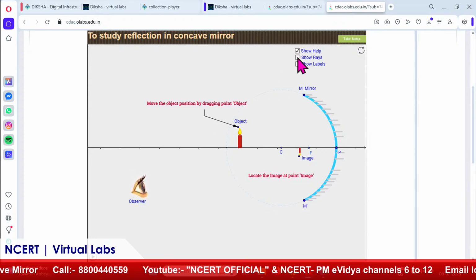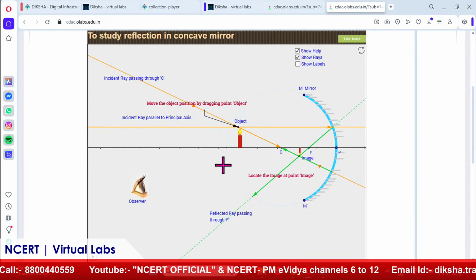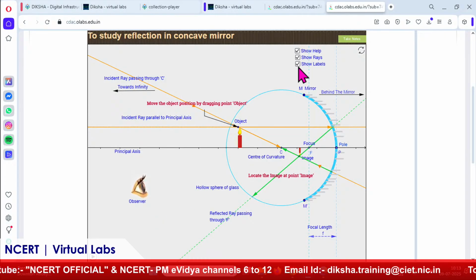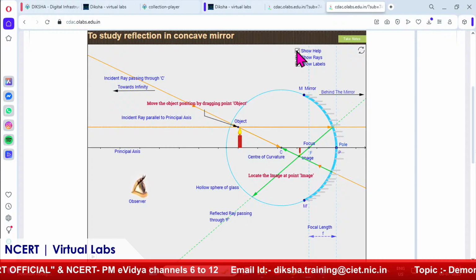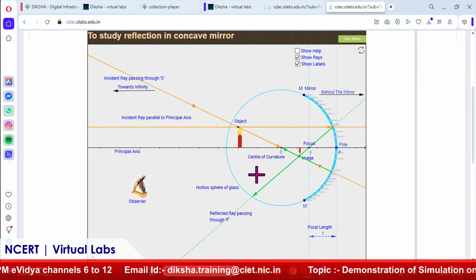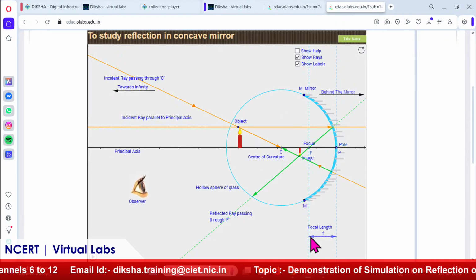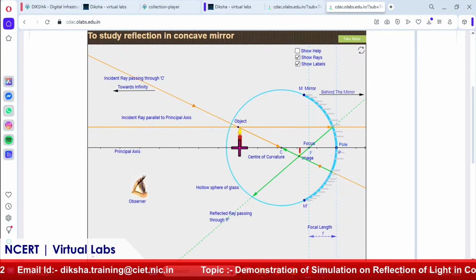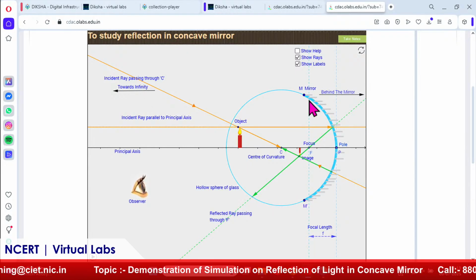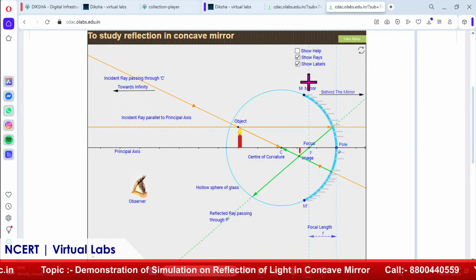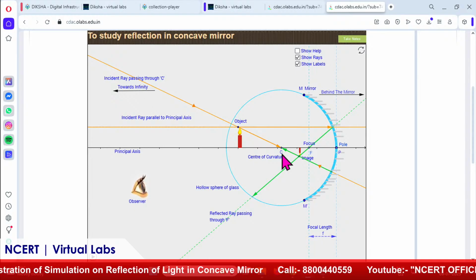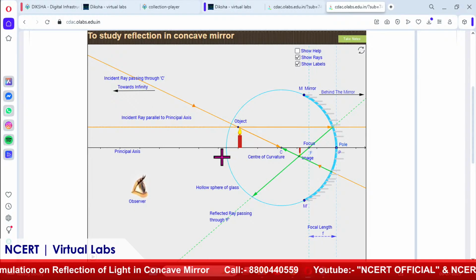Now, we want to see rays also. So, I will click this rays part also, and I want to see the label part also. So, I will put this tick mark on show label also. Okay. So, I will just remove this show help part and keep only show rays and show label. So, it will make a clearer scenario here. So, the object is here, the mirror is here, and this is the part behind the mirror. They have enlarged this concave mirror, and it comes out to be a hollow sphere of glass, and C is the center of this sphere, which is called the center of curvature. Now, we will start this experiment, right.